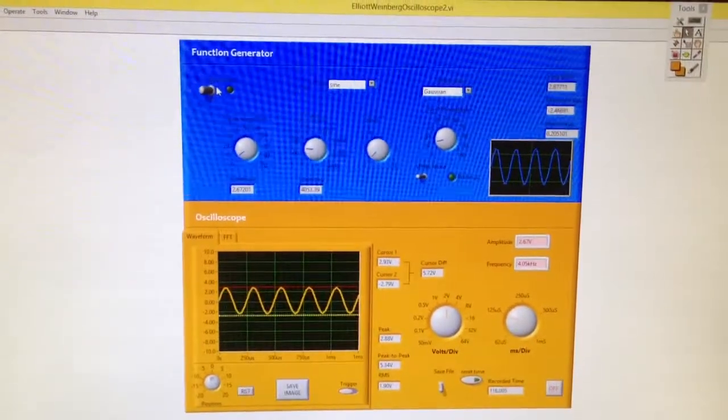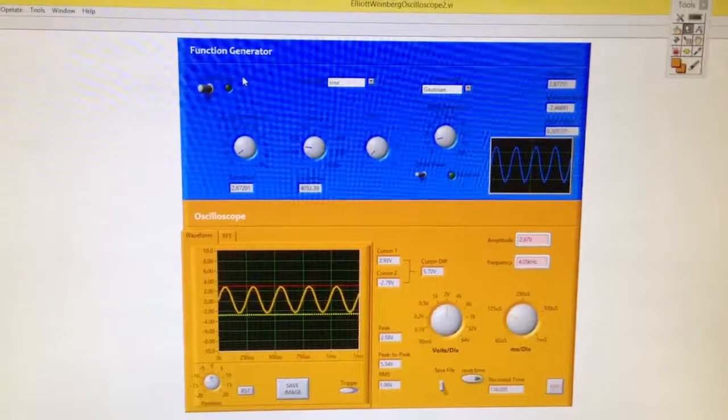Hello, my name is Elliot Weinberg, and this is my function generator oscilloscope final project for engineering programming.